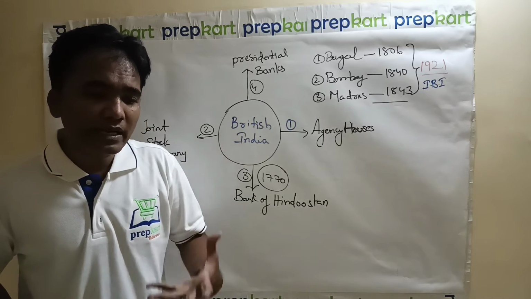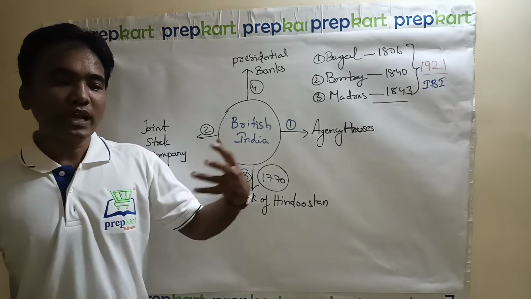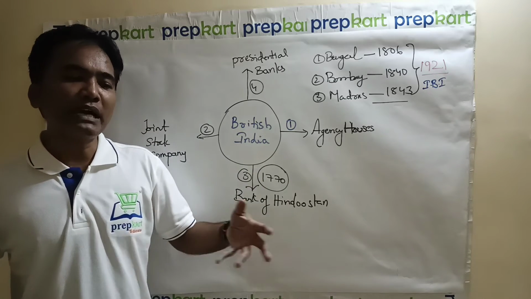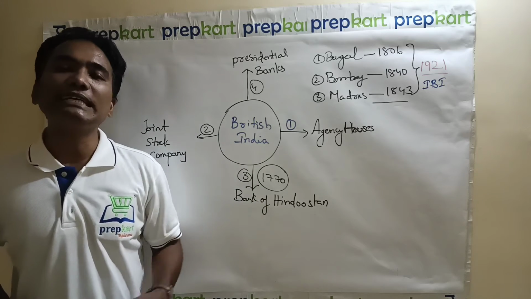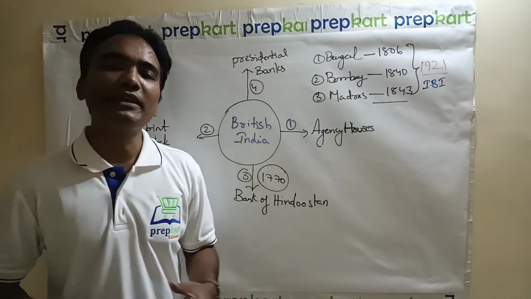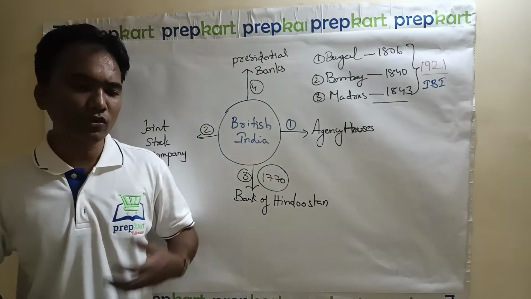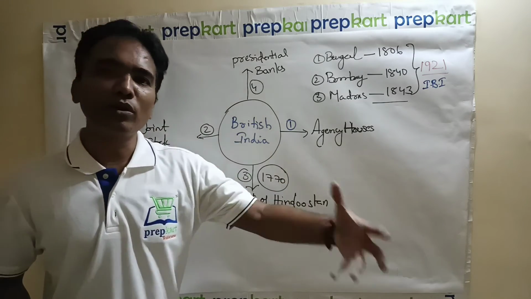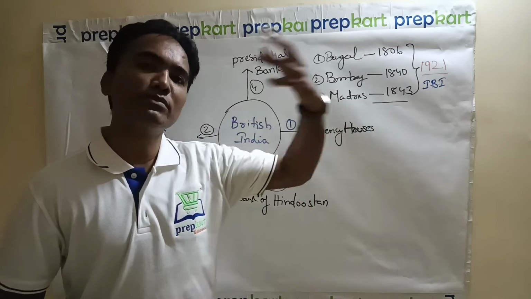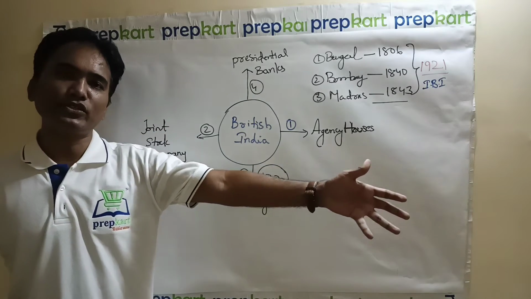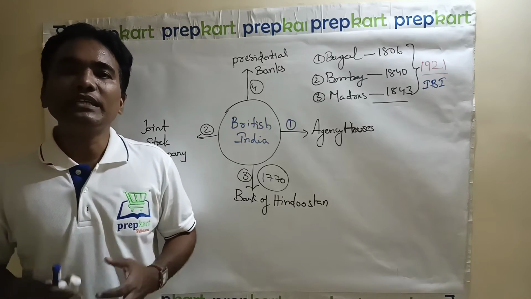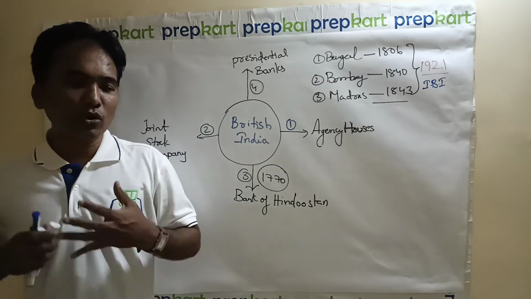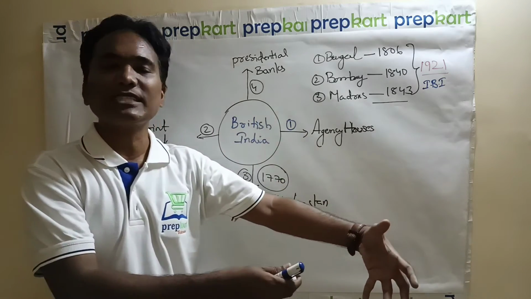The reason behind the request for a central bank is that after the Battle of Plassey and Battle of Buxar, whatever the revenue collection responsibility is there, it went into the hands of the British. So more money, more money, more money is there in the hands of East India Company. To organize that money, you need a central bank to organize all monetary aspects.